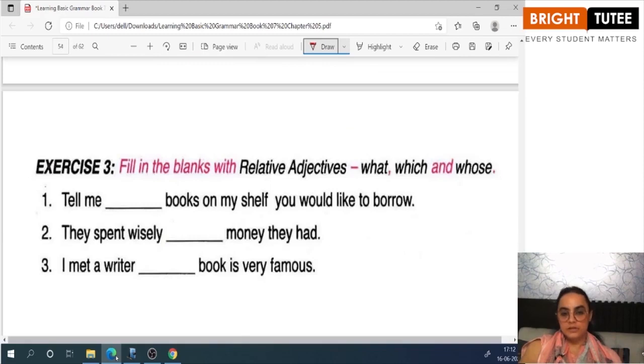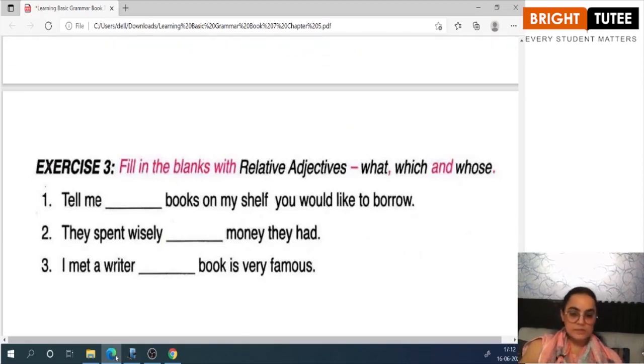The next question is, fill in the blanks with the relative adjectives which, what and whose. Again, there are 6 sentences. We'll try and do them all. They are less, so we'll do all of them. Okay. Tell me dash books on my shelf you would like to borrow. So tell me which books on my shelf you would like to borrow?